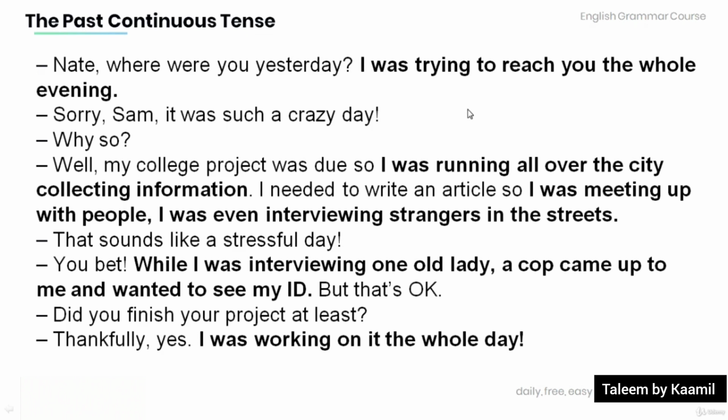That sounds like a stressful day. You bet. While I was interviewing one old lady, a cop came up to me and wanted to see my ID. But that's okay. Did you finish your project at least? Thankfully, yes. I was working on it the whole day.